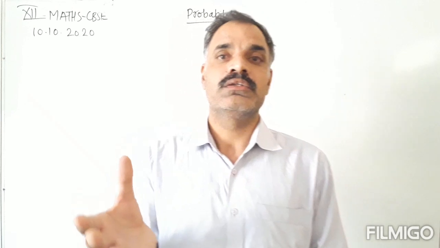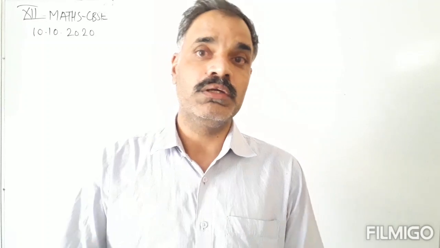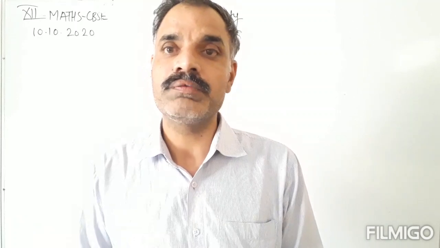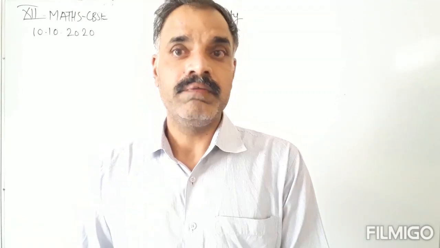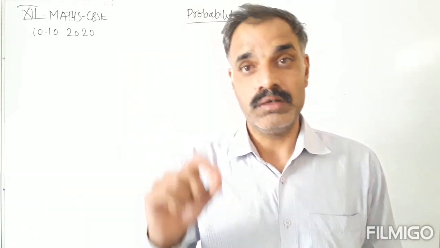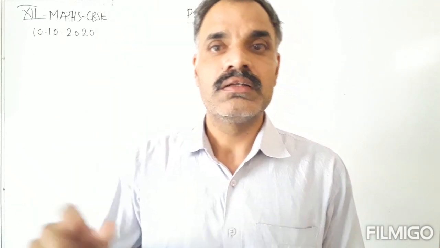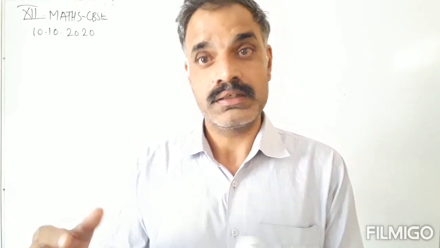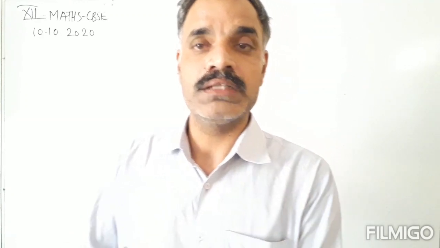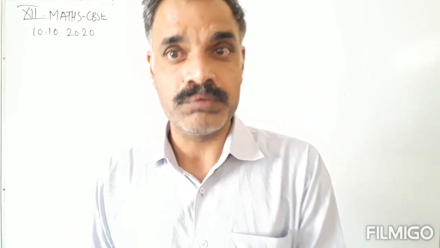If we throw a coin, if we make an experiment and there are only 2 outcomes, event E and event not E, then the sum of the probability of event E plus the probability of event not E is equal to 1. Means probability of E plus probability of not E is equal to 1. If either of them is given, the other can be found by using this formula. Probability of event E equals 1 minus probability of not E, and probability of not E is equal to 1 minus probability of event E.